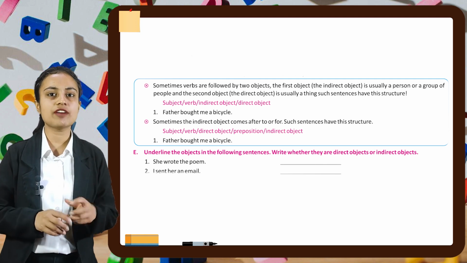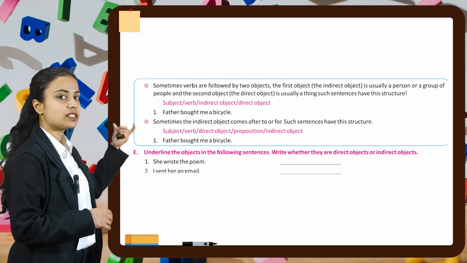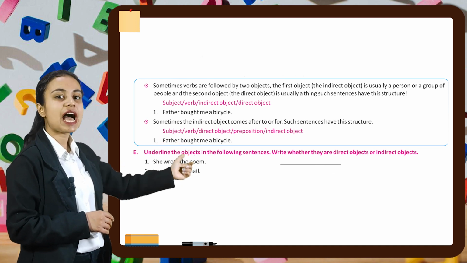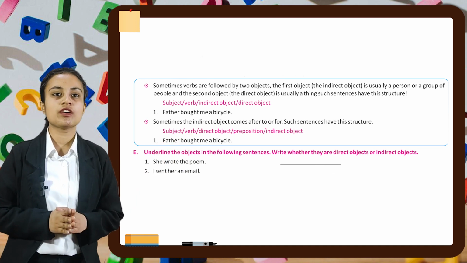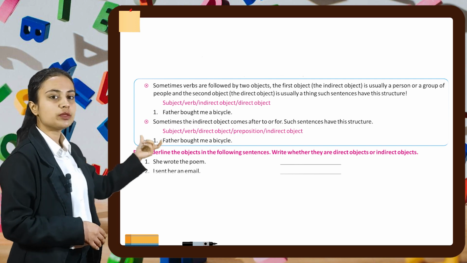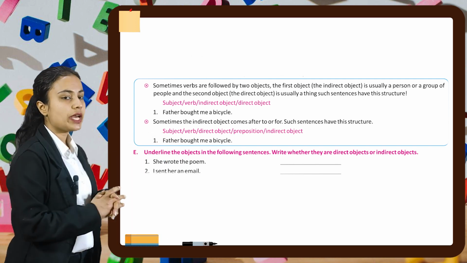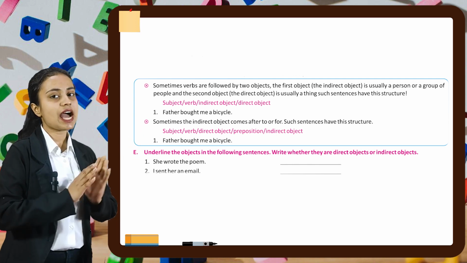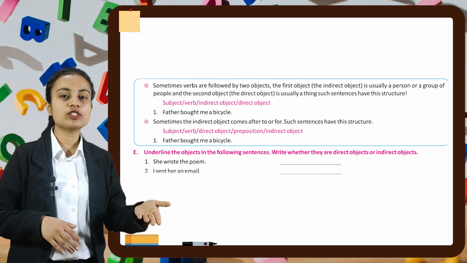Such sentences have this structure. First we write subject, verb, direct object, preposition, and then indirect object. For example, father bought me a bicycle. Now here we have to underline the object in the following sentences and write whether they are direct object or indirect object.